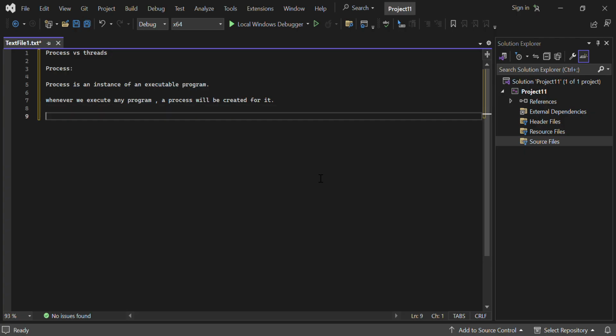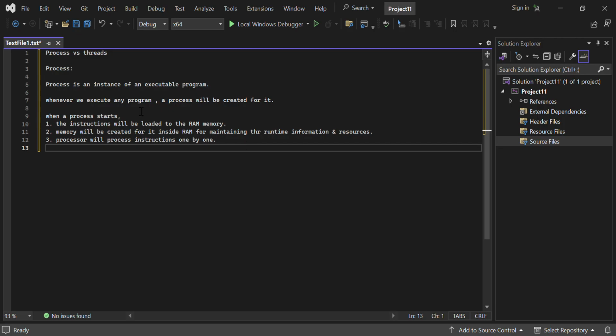Whenever we execute that executable program, a process will be created. So when we run the executable, what will happen? What things will happen in the process? When a process starts, the instructions will be loaded into RAM. This is the first step.